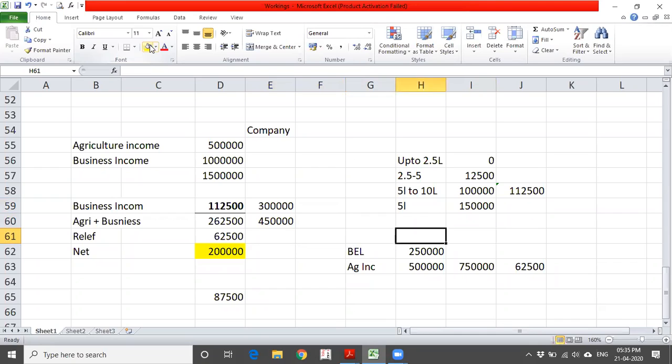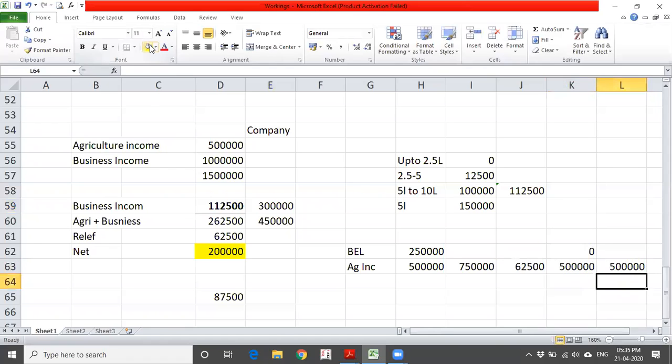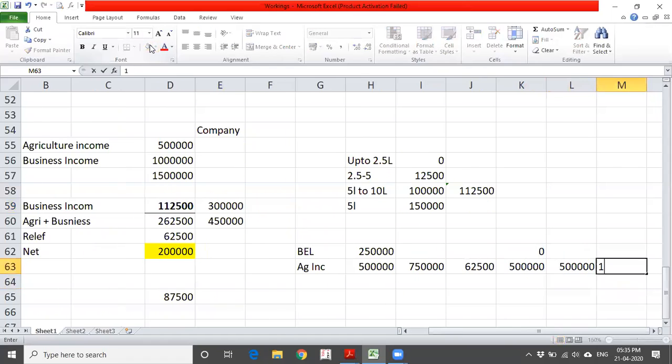What is the basic exemption? Nothing, 0. Agriculture income is 5 lakhs. 5 lakhs into 0, here it is 5 lakhs. Total comes to 5 lakhs into 30%, that comes to 1.5 lakhs. The same amount if I take here, 1.5 lakhs.